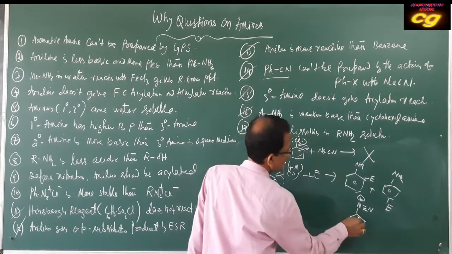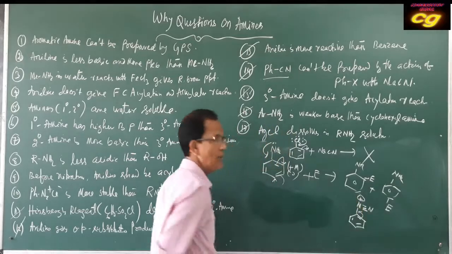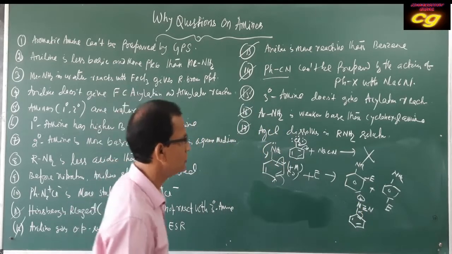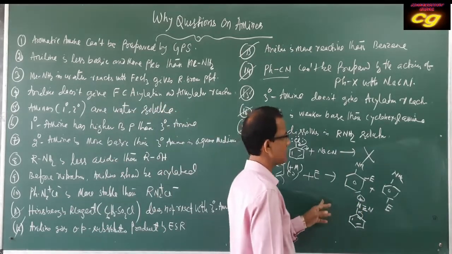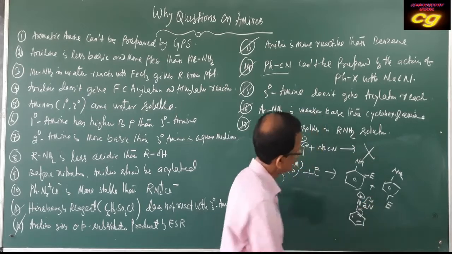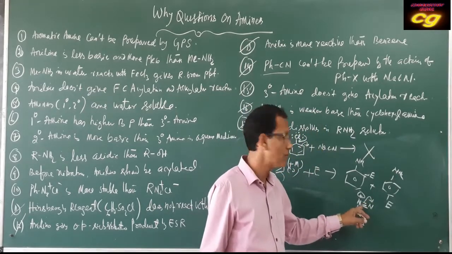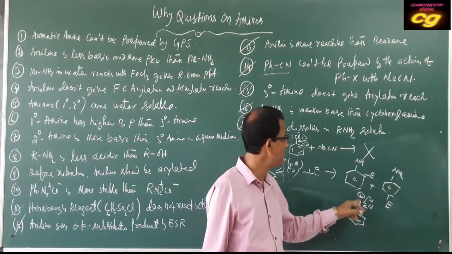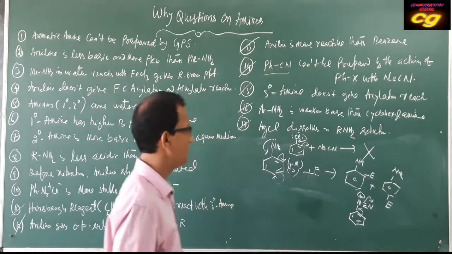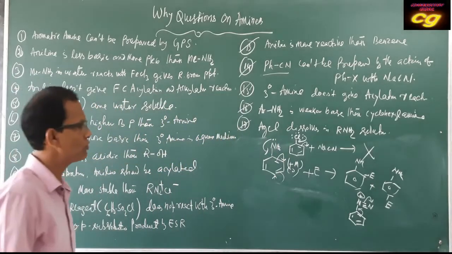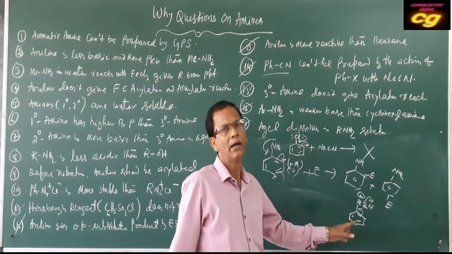Due to delocalization of pi electrons, this benzene-N bond becomes stronger. That's why it is more stable than aliphatic.